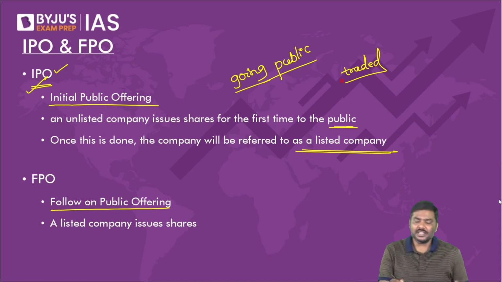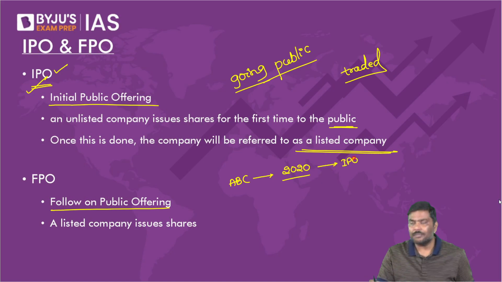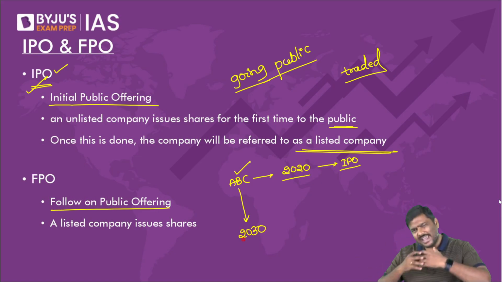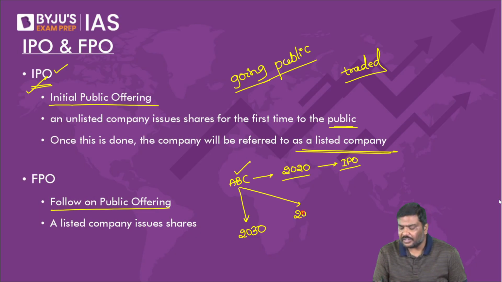Now, imagine there is a company ABC. It has conducted an IPO in 2020. Can I call this a listed company now? Yes. Now the same company, ABC, which is a listed company, can again issue shares in 2030. They can do that. They can again issue shares in 2045.